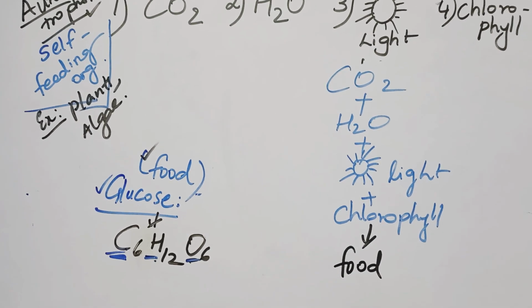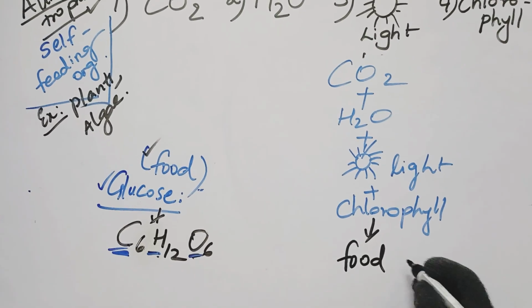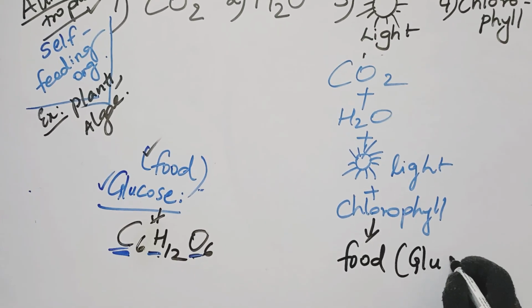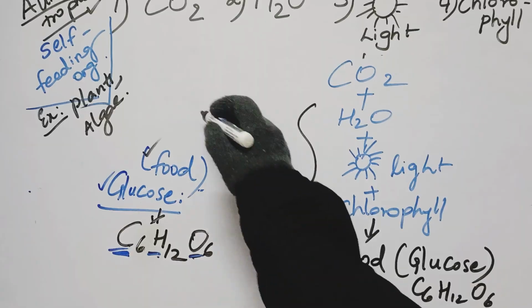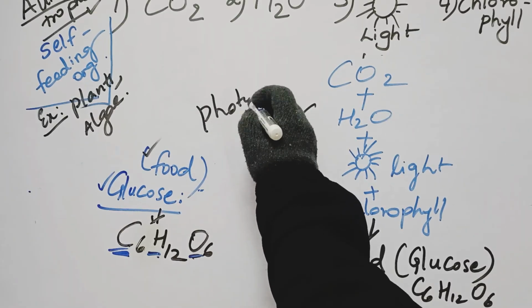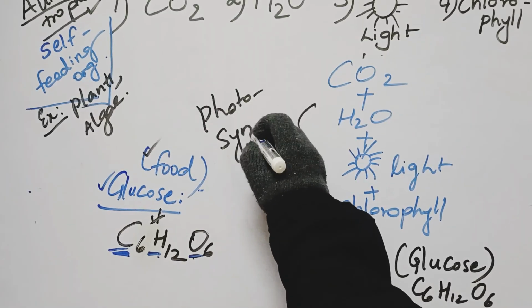Yes or no, children, is that clear? So what is food here? Primarily glucose. What is the formula of that? C6H12O6. And this process of food making is called what? Photosynthesis. In the next video we will be covering photosynthesis in detail.